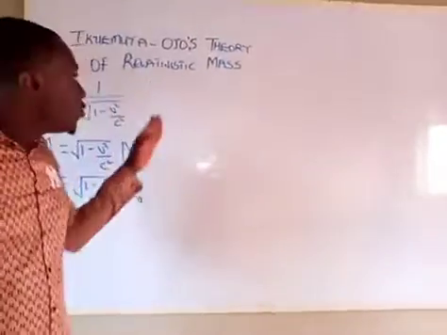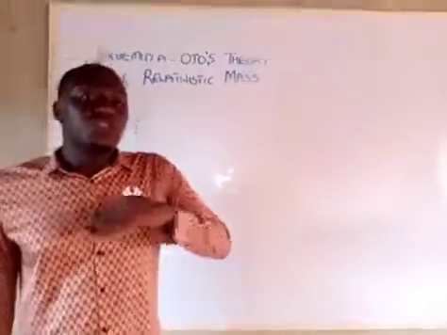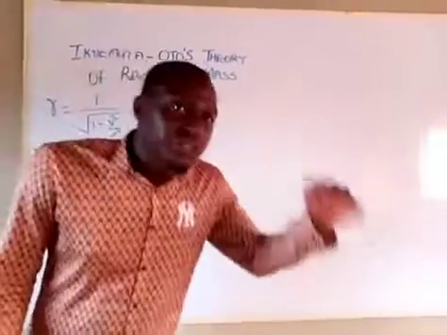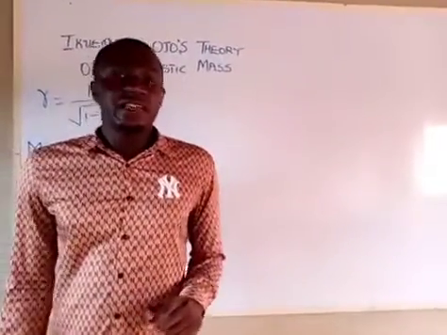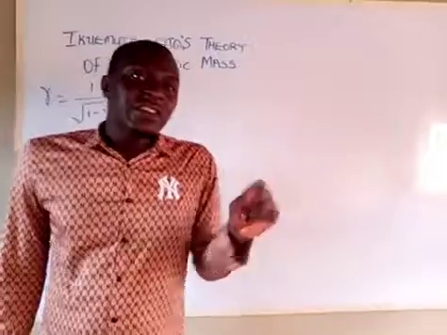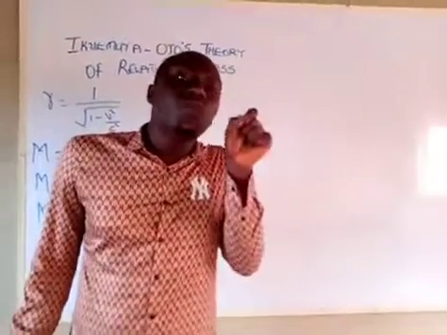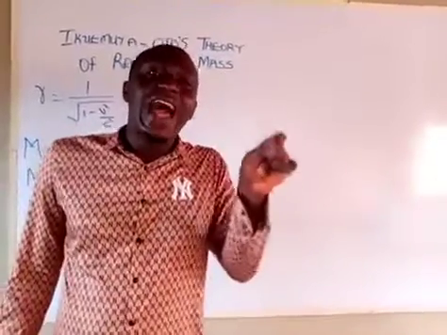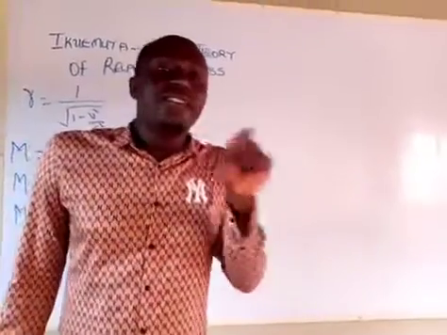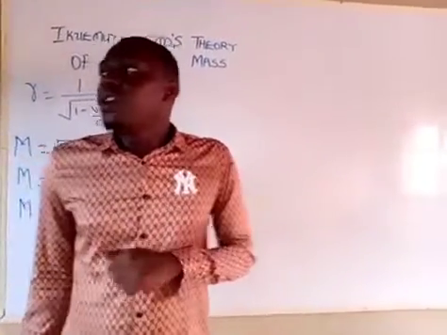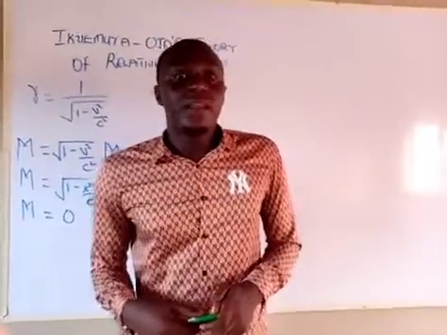So also with the Ikuemuya-Ojo theory of relativistic mass, this is why it is more realistic. As the body travels close to the speed of light, its mass reduces. It does not become infinite as Einstein said. It reduces to close to 0, but can never be equal to 0, because if it is equal to 0, the law of conservation of matter will be violated, and no physical object can go against the law of conservation of matter. So this is the Ikuemuya-Ojo theory of relativistic mass.